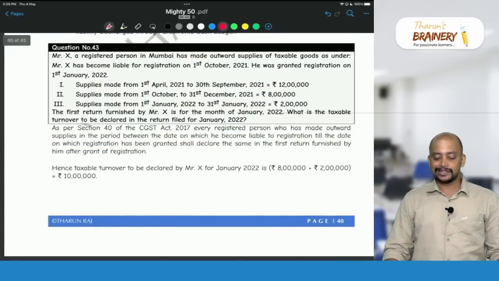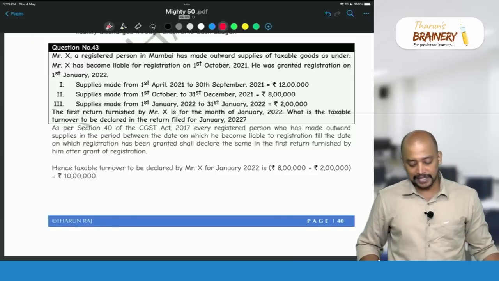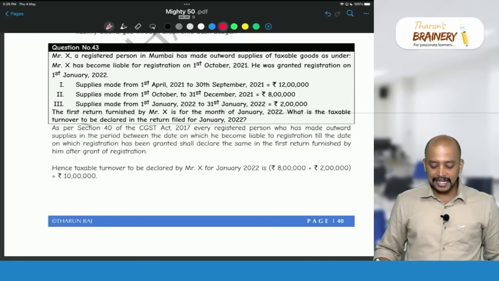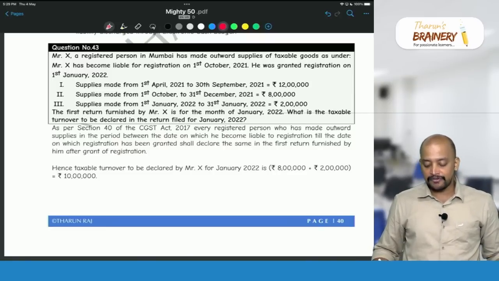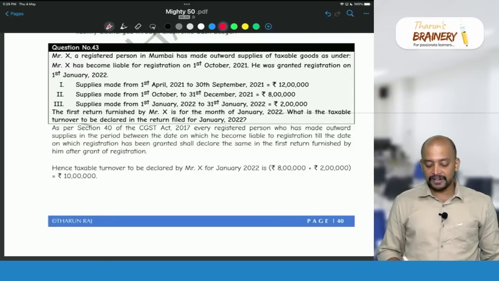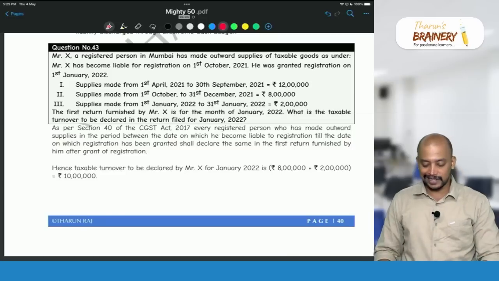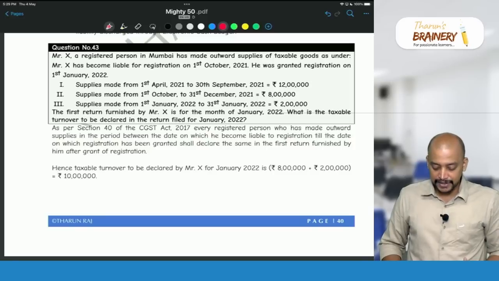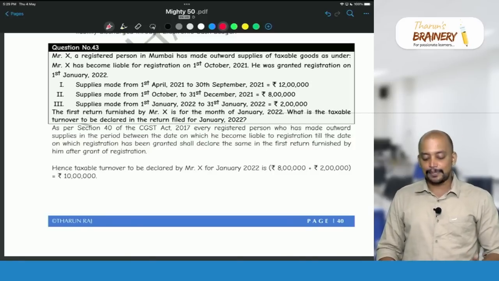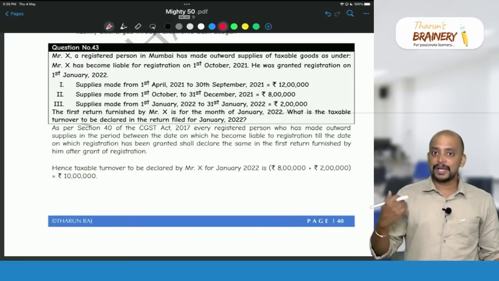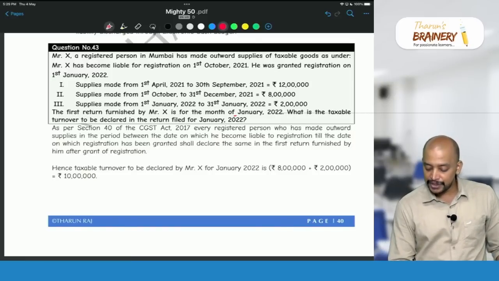Then question number 43, Mr. X, a registered person in Mumbai, has made outward supplies of taxable goods as under. Mr. X has become liable for registration on 1st October 2021. He was granted registration on 1st January 2022. Supplies made from 1st April 2021 to 30th September 2021 were 12 lakhs. Supplies made from 1st October to 31st December, 8 lakhs. Supplies made from 1st January to 31st January 2022, 2 lakhs. The first return was furnished by Mr. X for the month of January 2022.